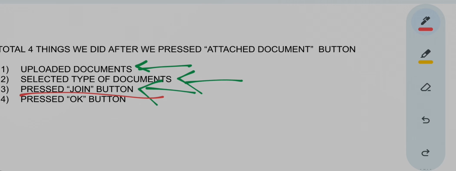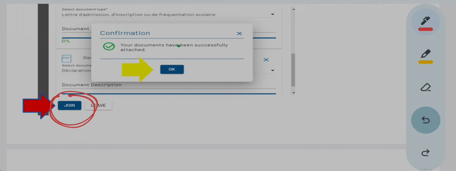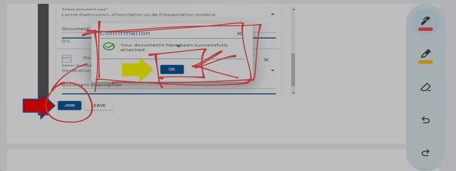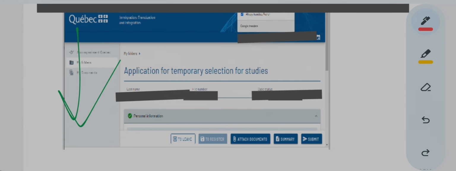When you press the Join button, this box will appear, and you have to press OK. When you have done all these four things, the page that appears will look like it did at the beginning, when you first saw your portal. That is how your page will look again.